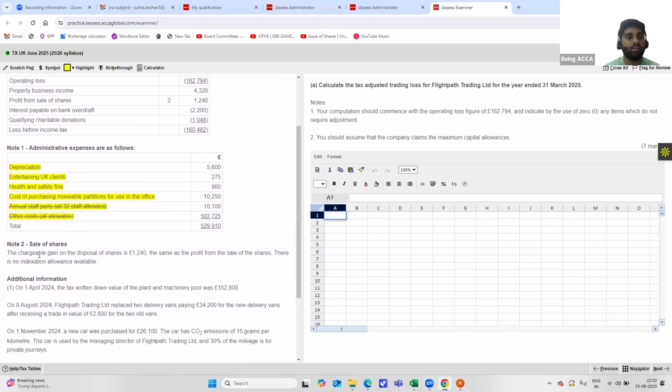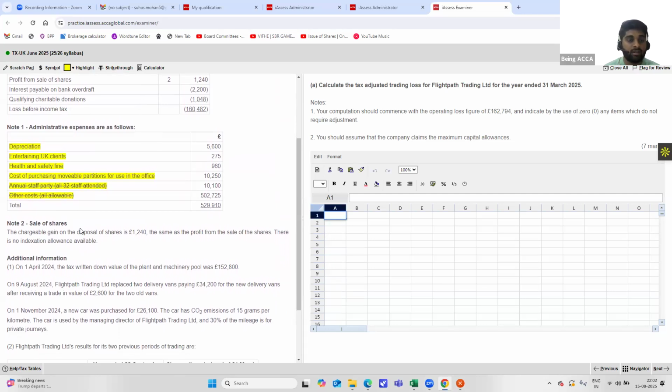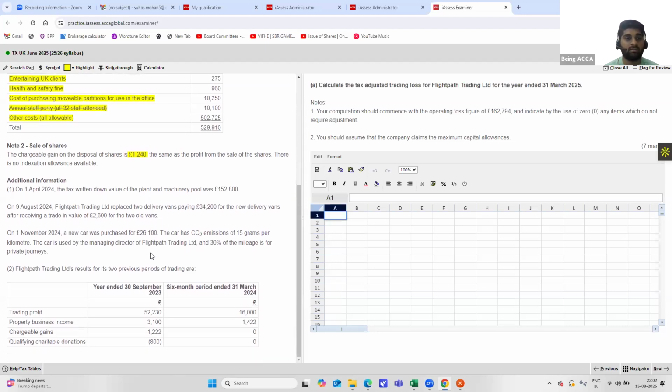Moving to the next part, the sale of shares. The chargeable gain on the disposal of shares is 1,240, the same as the profit from sale of shares. There is no indexation allowance. That means the chargeable gain that arises from the disposal of shares is 1,240 pounds, which will be taken as is. So that is something we have highlighted.